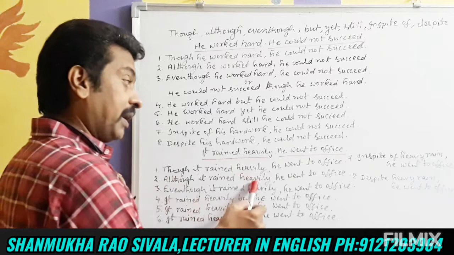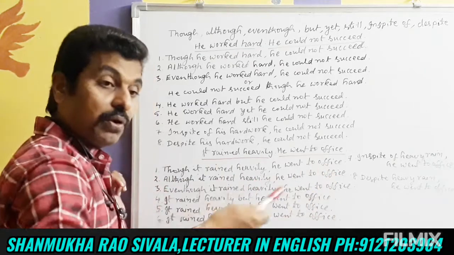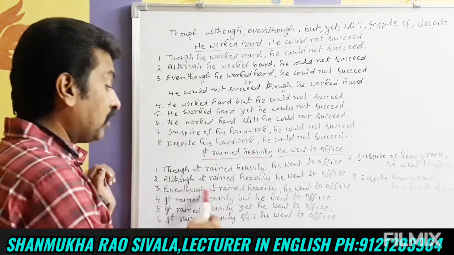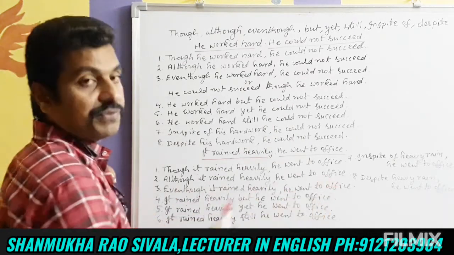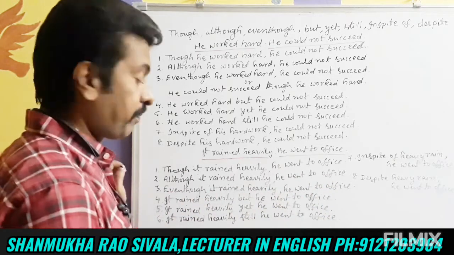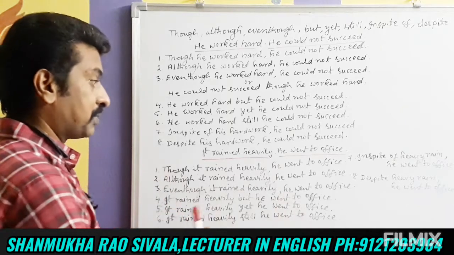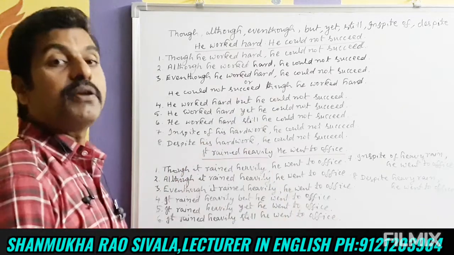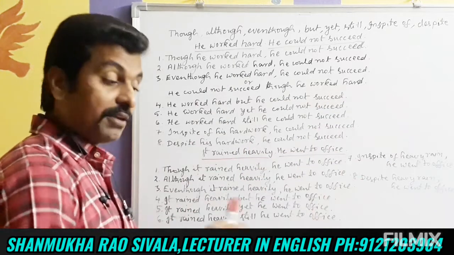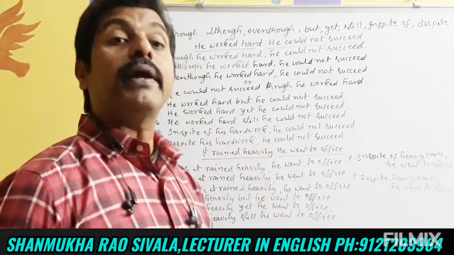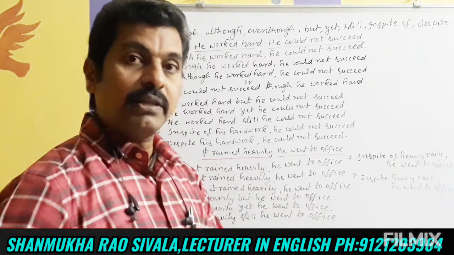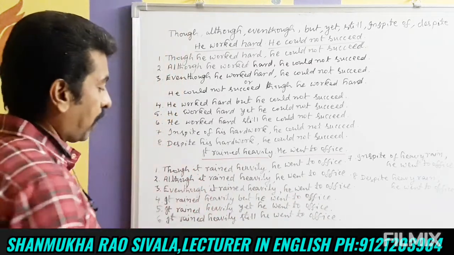Although it rained heavily, he went to office. Even though it rained heavily, he went to office. So in this way also they can be used. He went to office though it rained heavily. He went to office even though it rained heavily. He went to office although it rained heavily. So although, though, even though can be used even in the middle of the sentences also.